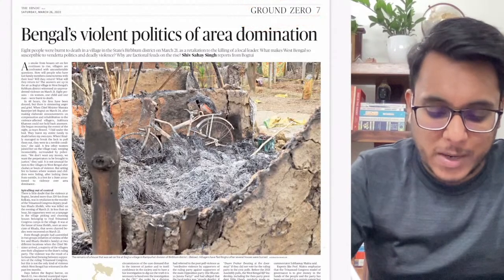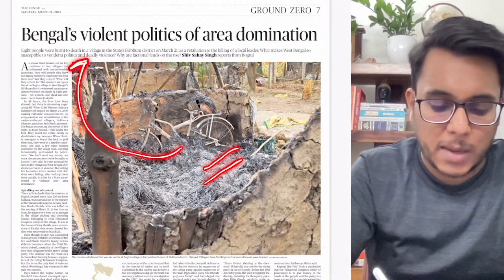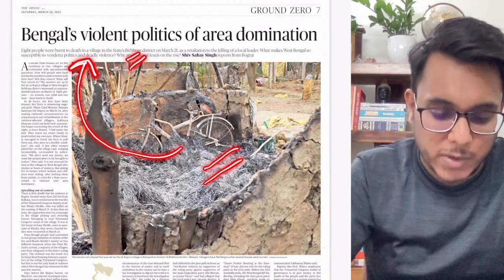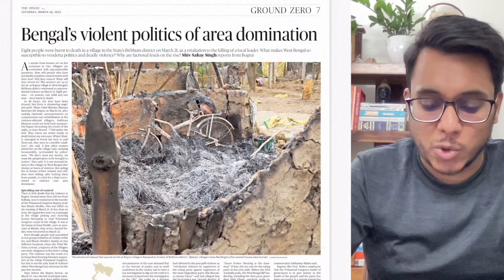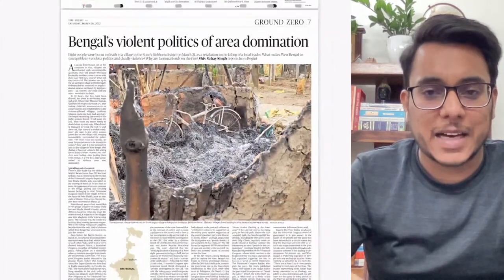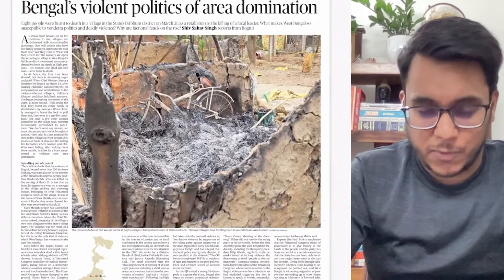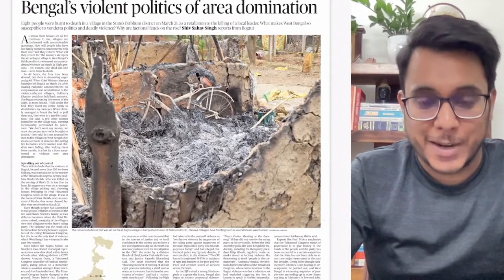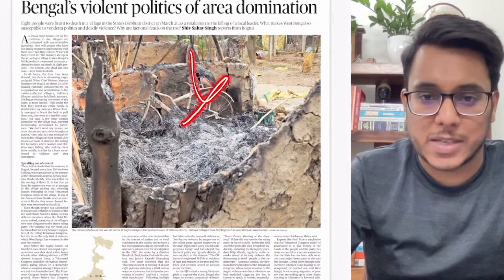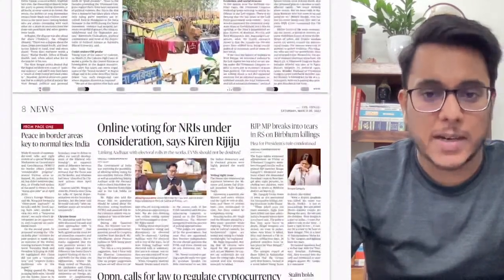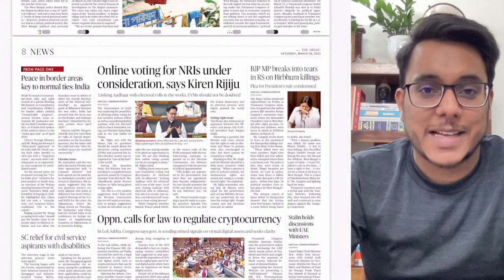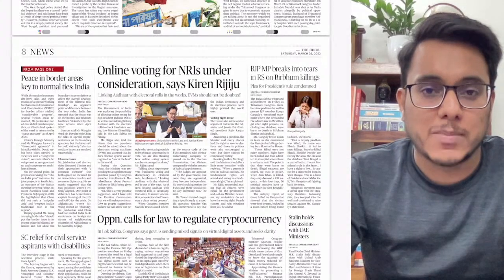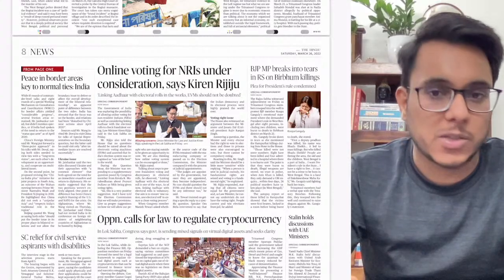On Saturday we have the ground zero report. This particular ground zero report is about the Birbhum killings in Bengal, where 8 people have been burnt alive. Basically this contains the ground report, from the view of the people, of what happened on that day. With respect to UPSC substance, the article is not important. Then guys, today is Saturday, so on Saturday we don't have the Text and Context page that comes after the editorial. So Text and Context is not there.